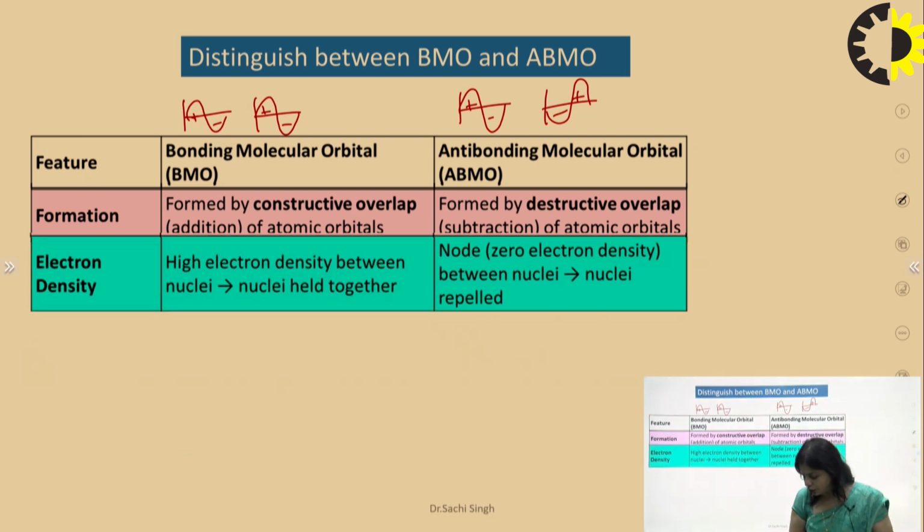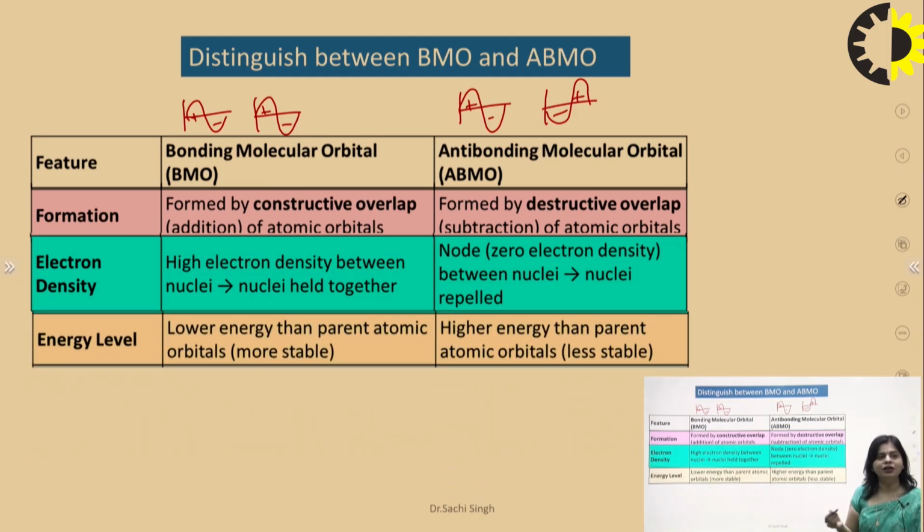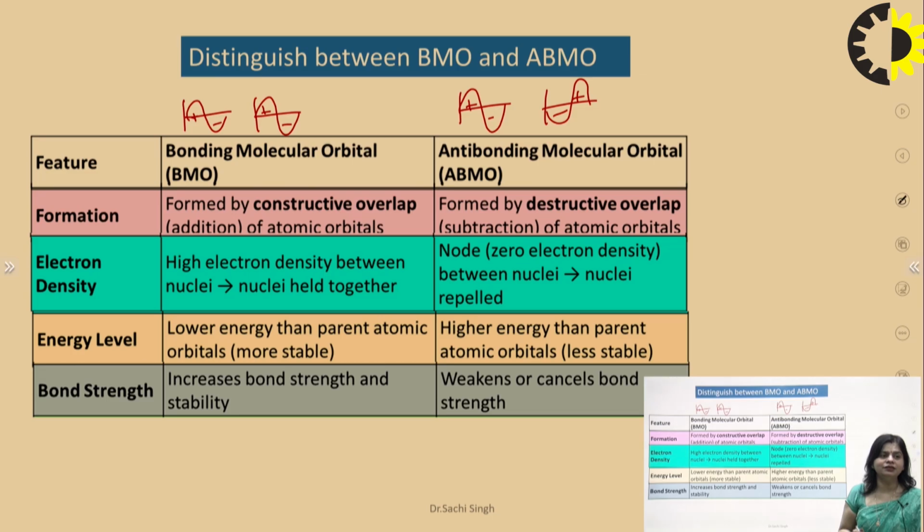Next point, electron density. Bonding has high electron density between the nuclei, so nuclei are held together. Anti-bonding has 0 electron density between the nuclei, so nuclei are repelled. Bonding shows stability, anti-bonding shows instability. Here there is a formation of a node. Energy level: bonding is lower energy than the combining parent atomic orbitals, anti-bonding is higher energy than the combining parent atomic orbitals. Bond strength: bonding increases bond strength and stability, anti-bonding weakens or cancels the bond strength.